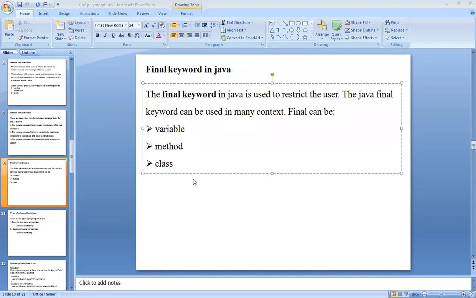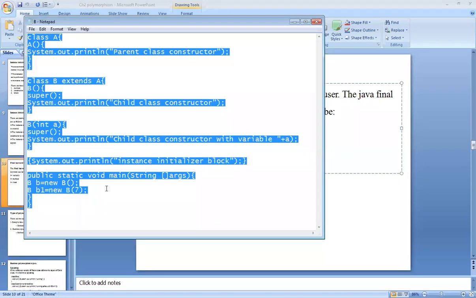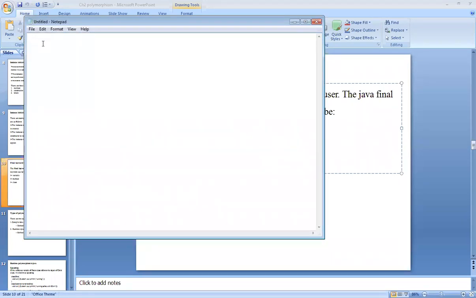For example, if I have taken speed limit of my bike as a 90, and if I will declare it as a final, then you cannot change inside any constructor or any method. ओके, त्यानंतर परत ते तुम्ही कन्स्ट्रक्टर असेल, मेथड असेल किंवा इन्स्टन्स इनिशियलायझर ब्लॉक असेल, तिथे कुठेही त्या व्हेरिएबलला चेंज करू शकत नाही. You can see over here now. I will take a new class, bike1.